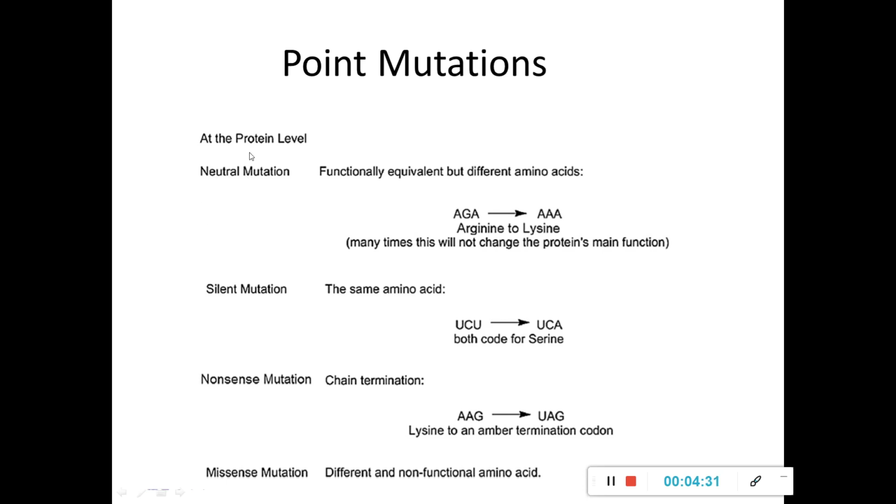Okay, neutral and silent are a bit different. You just have to note what it means. A functionally equivalent but different amino acid is formed in the case of a neutral mutation. For example, here arginine is converted into lysine, but this will not change the protein's main function. So, in such mutations in which a different amino acid comes into the protein but the protein's function is not changed, that is referred to as a neutral mutation.